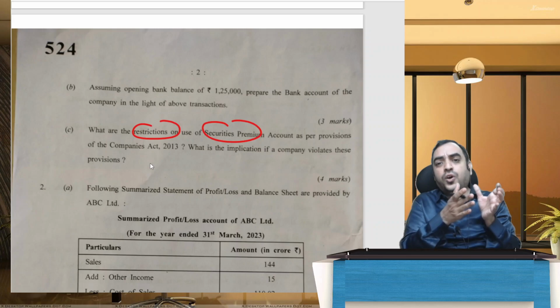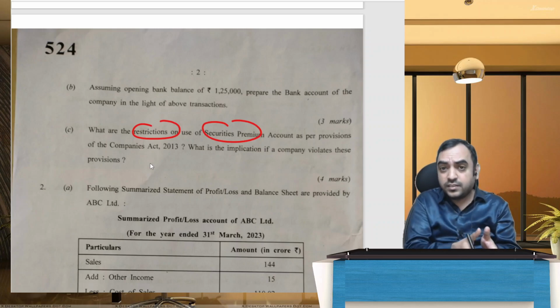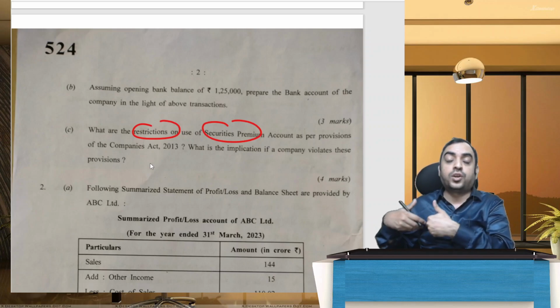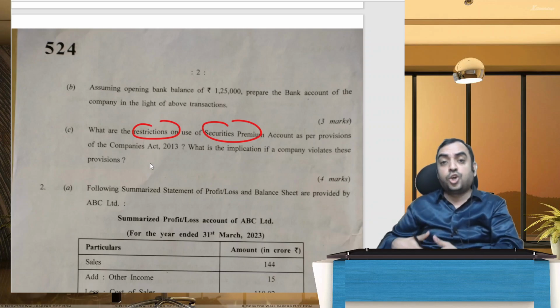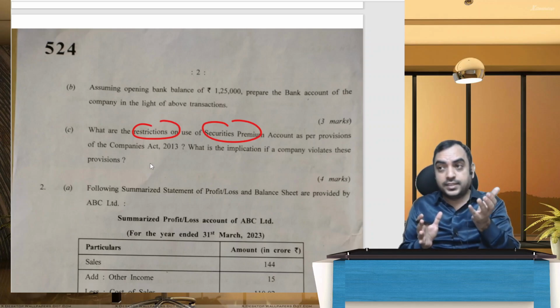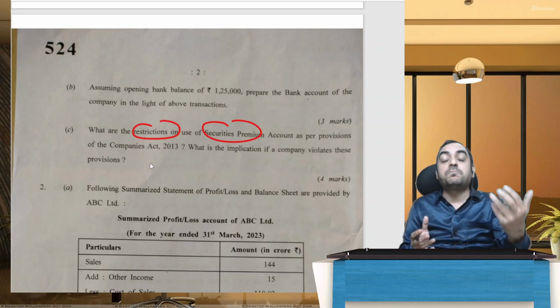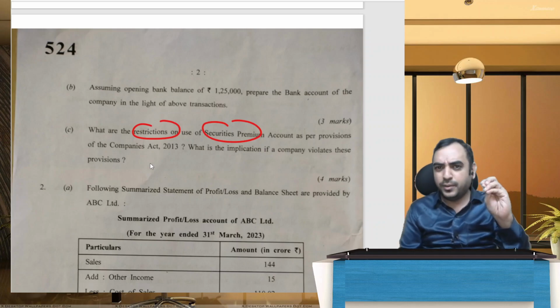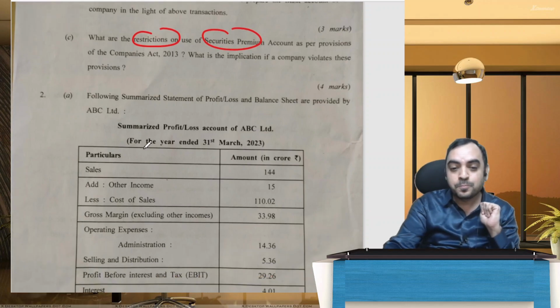It can be used for setting off certain losses. It cannot be used for payment of dividends. It can be used for redemption of preference shares or buyback of shares. So it's a restricted list, because it would have been covered under company law. But anyway, not a difficult one, but a little bit tricky, I have to agree.